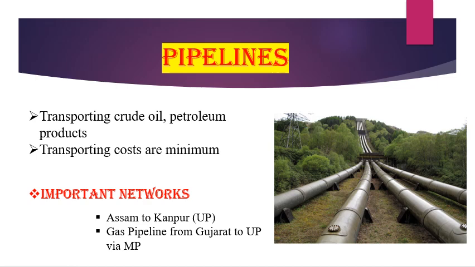Students, in our country, some important pipeline networks: from oil fields in Upper Assam to Kanpur via Guwahati, Barauni and Allahabad. Then from Salaya in Gujarat to Jalandhar in Punjab via Viramgam, Mathura, Delhi and Sonipat. Again, a gas pipeline from Hajira in Gujarat to Jagdishpur in UP via Vijaipur. That means the HVJ pipeline. It is an important means of transportation in our country, and it plays a major role in contributing to the Indian economy.